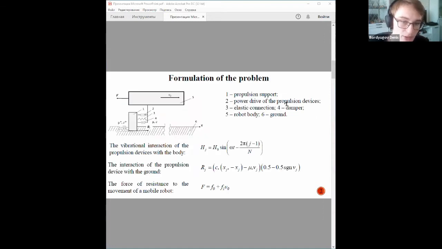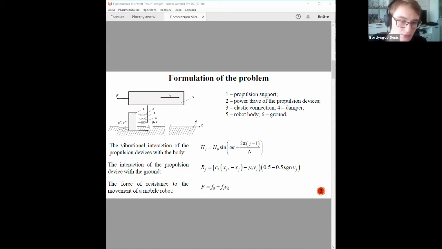The design scheme of a mobile robot with vibration propulsion device is a rigid body of mass M big and associated bodies, propulsion devices with mass m little, each reduced to the supports. We consider the translational motion of a mobile robot along the OX axis with walking propulsion devices periodically interacting with the ground, simulated by an elastic viscous medium. The vibration interaction of the propulsion device with the body is taken into account by introducing a power drive of the course motion, which creates force between them.